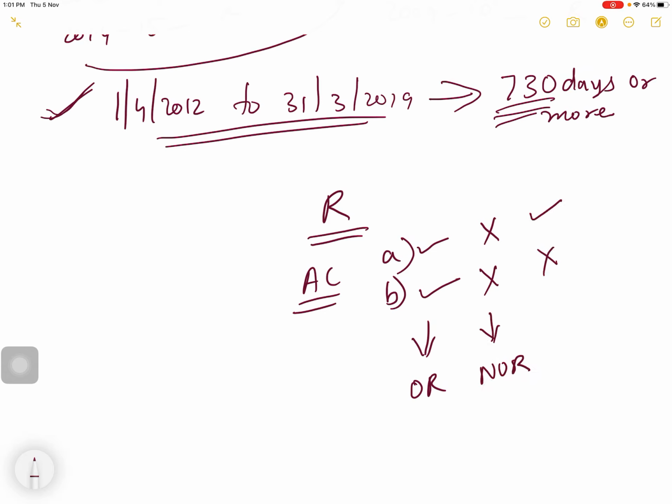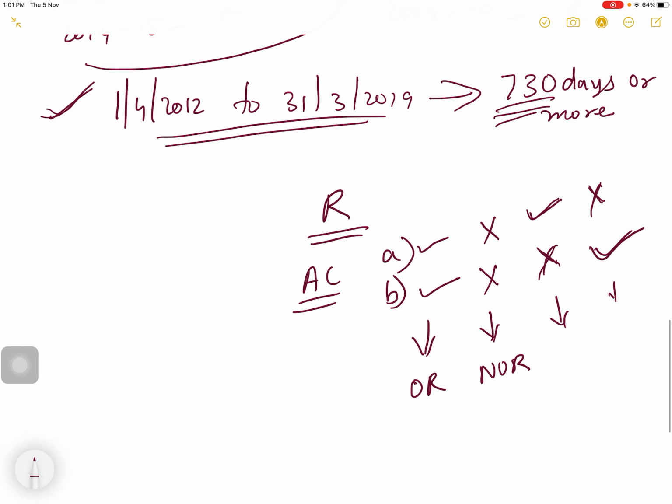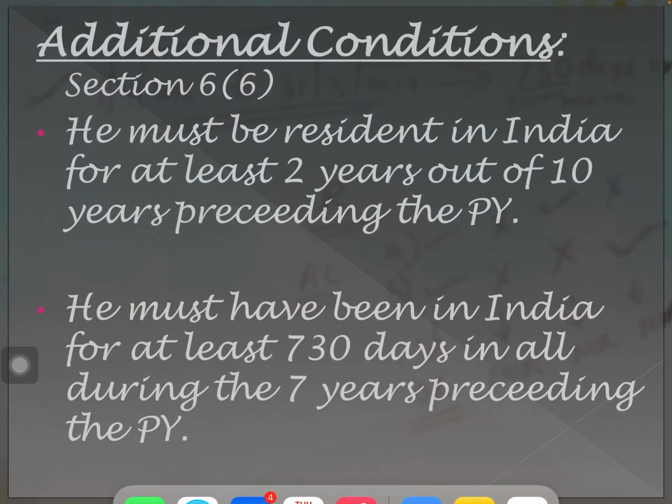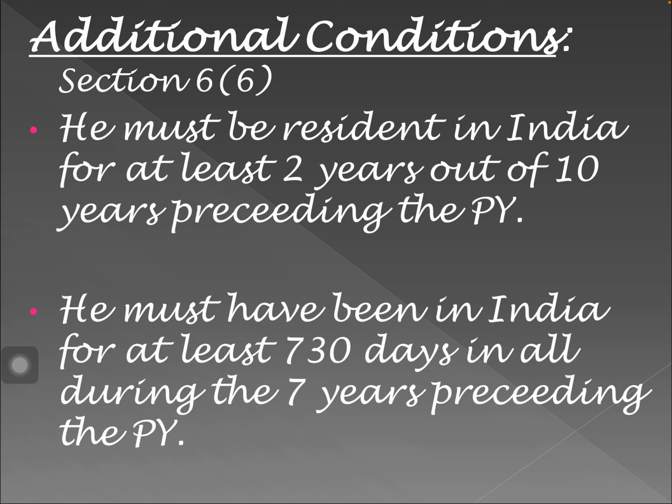If he satisfies one of the additional conditions, that means he satisfies the first additional condition and does not satisfy the second, or he does not satisfy the first additional condition but satisfies the second, in this case also he is not an ordinary resident. Okay, he has to satisfy both the additional conditions to be ordinary resident. Got it?